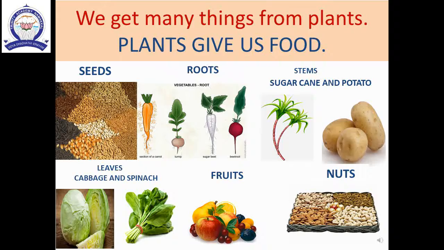Some examples of seeds: rice, wheat, corn, etc. Some examples of roots: carrot, beetroot, turnip, radish, etc. Some examples of stems: sugarcane, ginger, turmeric, potato, etc. Some examples of leaves: cabbage, spinach, etc. Some examples of fruits: apple, mango, etc. Some examples of nuts: walnuts, peanuts, etc.